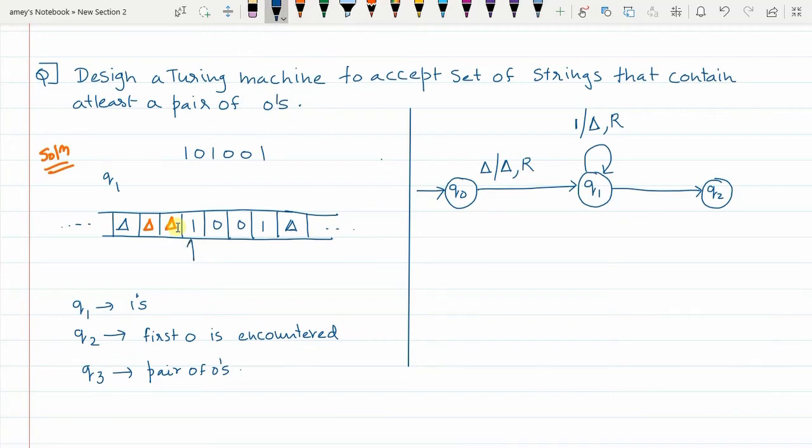Since I have just encountered the first 0 and there is a probability that the next element will also be 0, I go to that probability state, Q2.